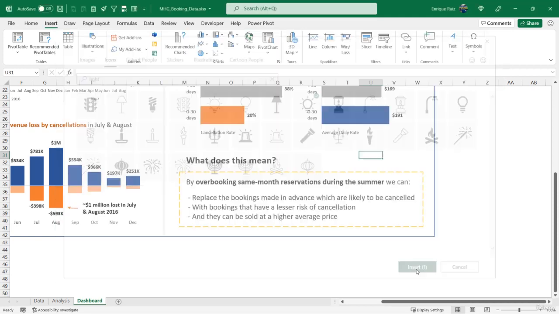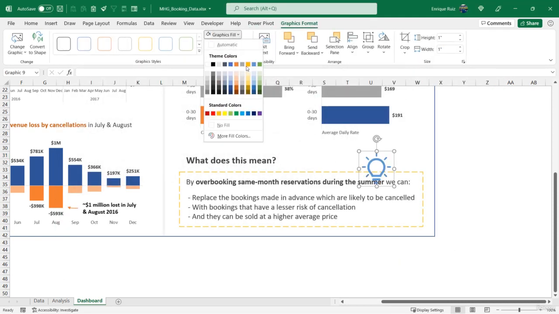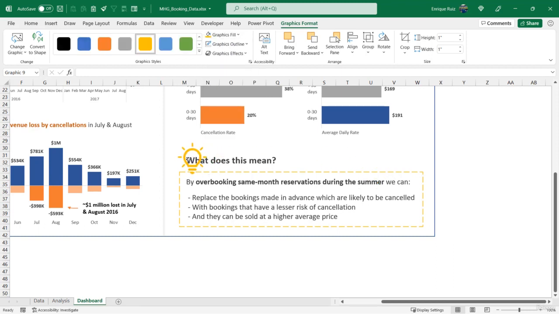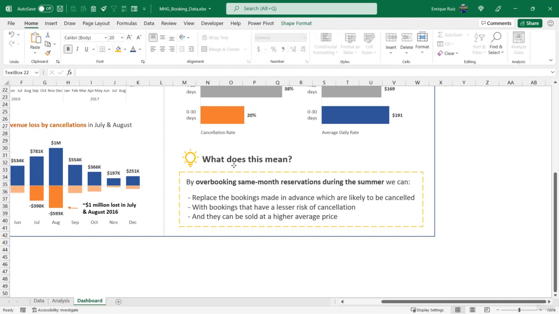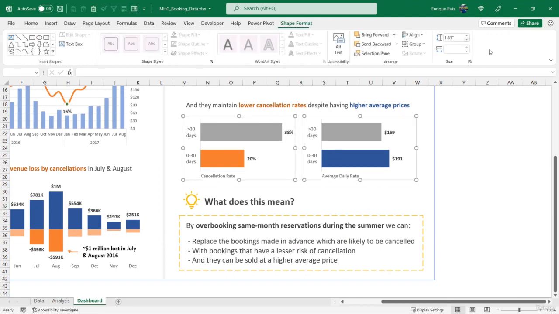Here we go. Let's make this yellow. Make these two a little bit shorter.